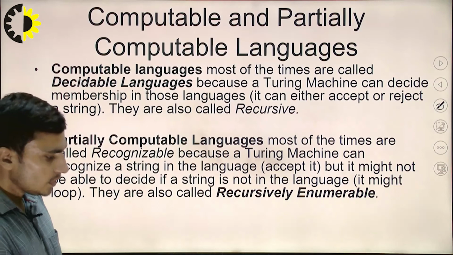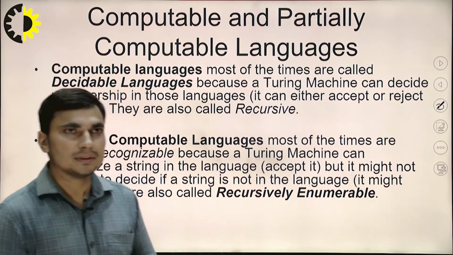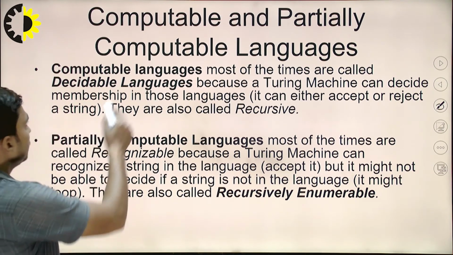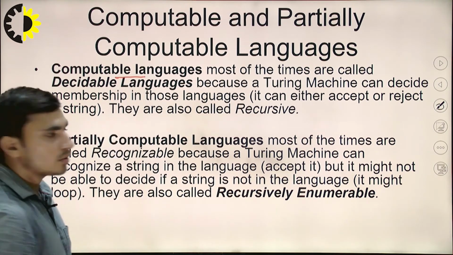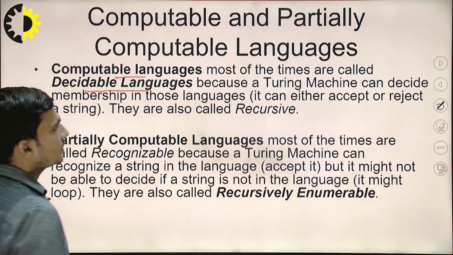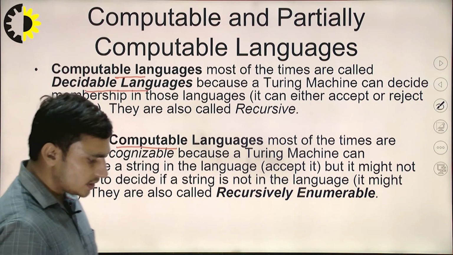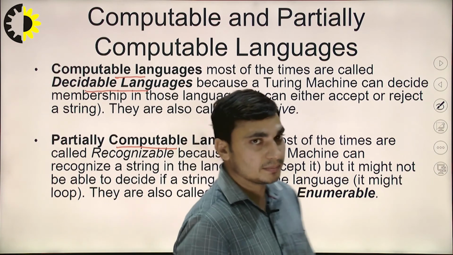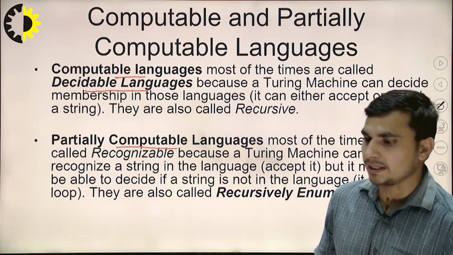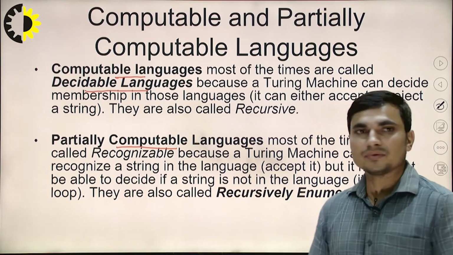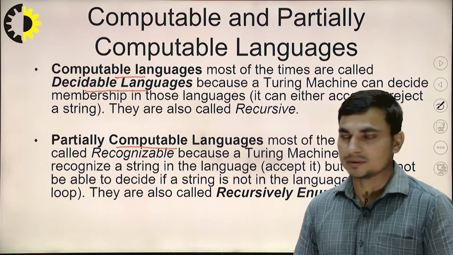Now these languages can be categorized into two general parts. The first one is the computable language, or you can say the decidable language, and the second is the partially computable language. The computable languages are generated by type 3, type 2, or type 1 grammar. But the partially computable languages are generated just by type 0 grammar.